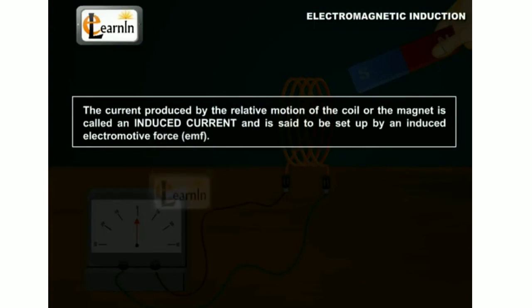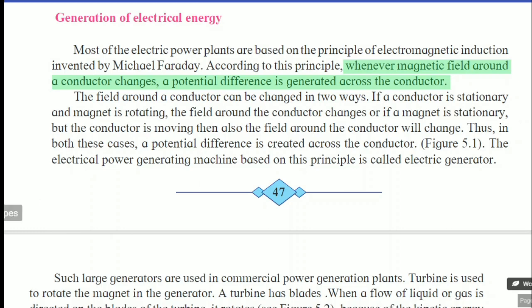Second way, if the magnet is stationary but the conductor is moving, then also the field around the conductor will change. Earlier the conductor was stationary, here the magnet is constant, it is stationary. In the moving situation, here the conductor moves, then also the field around that conductor gets changed. In these cases, a potential difference is created across the conductor.